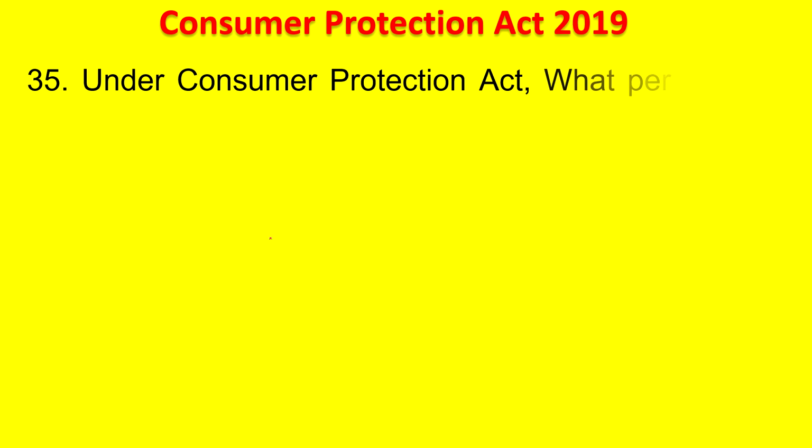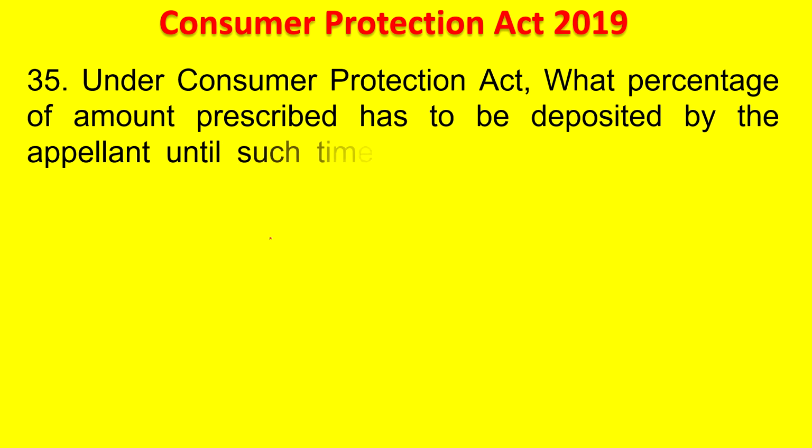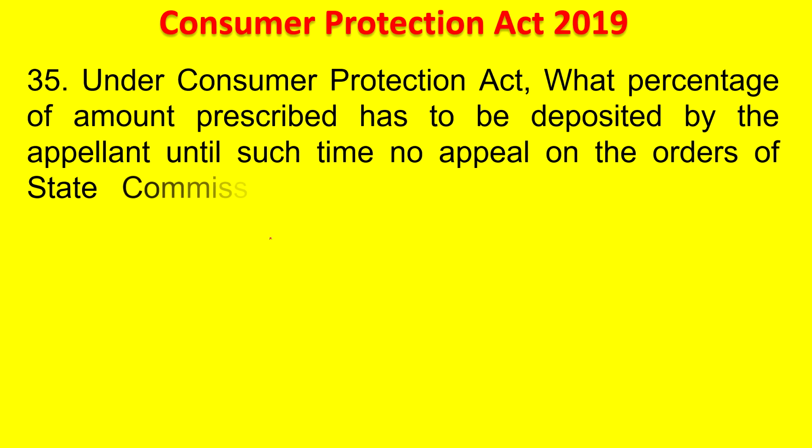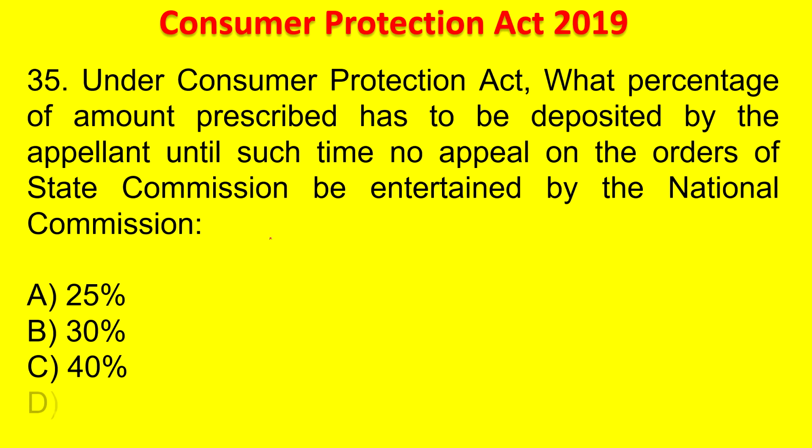Under Consumer Protection Act, what percentage of amount prescribed has to be deposited by the appellant until such time no appeal on the orders of the State Commission be entertained by the National Commission? 25%, 30%, 40%, 50%. Your time starts now. The answer is 50%. Okay, 50% of amount should be deposited so that the appeal will be considered. 50% is common for all.